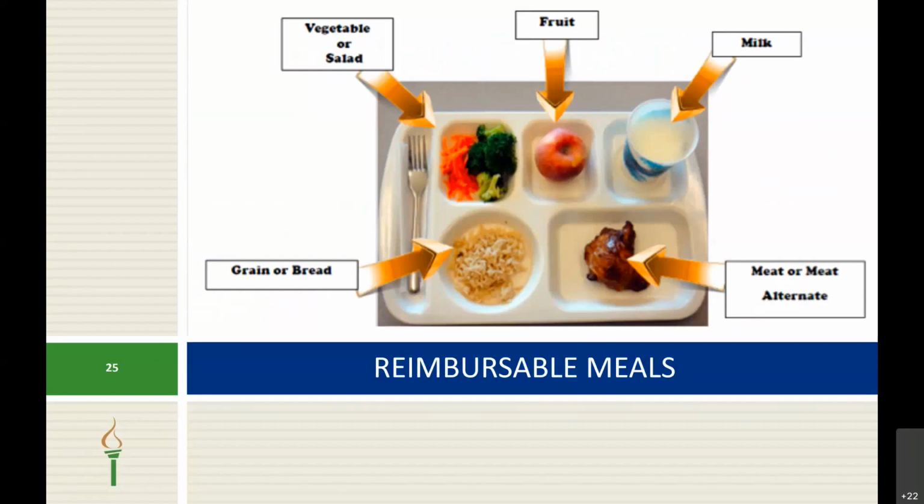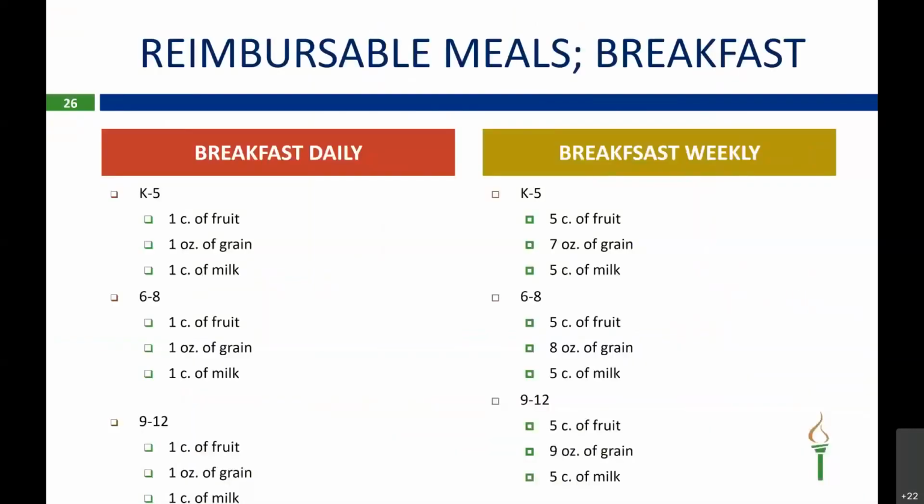Okay, I'm going to discuss the reimbursable meals for breakfast and lunch. It is the same as the National School Lunch Program and the School Breakfast Program, but I just wanted to make sure you understood the reimbursement meals. So on this slide, I have a side-by-side to show the daily and weekly requirements. The reason I'm doing this is so that you can see that the daily amounts do not equal what the weekly amounts are in the grain component.